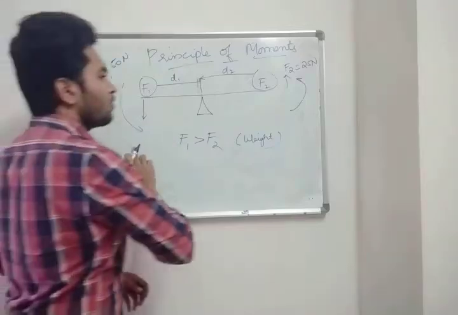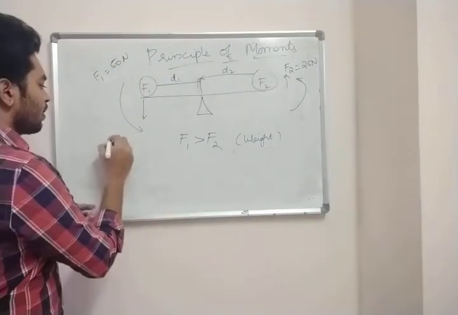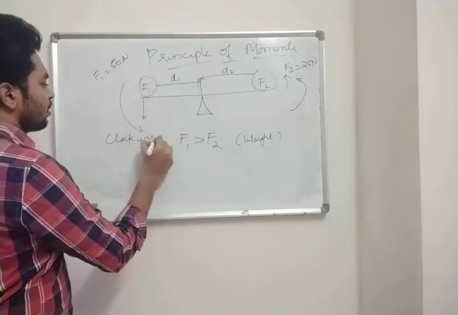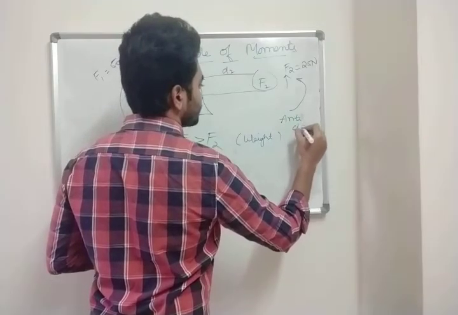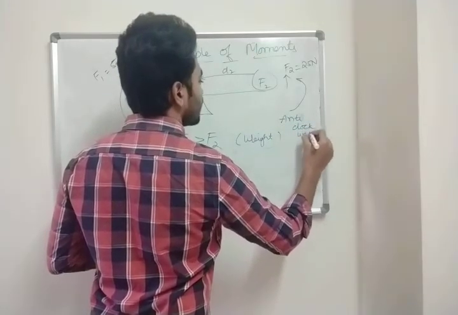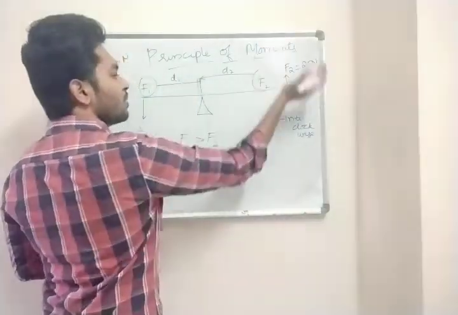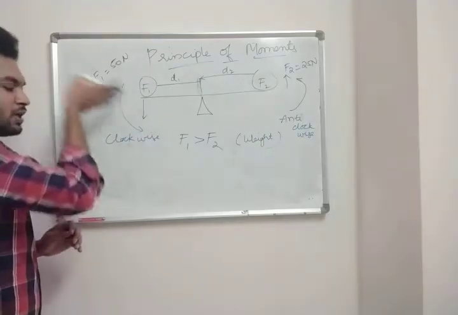Now which is clockwise, which is anti-clockwise? This is clockwise and this is anti-clockwise. Force is going up, so the direction will be anti-clockwise. Force is coming down, so the direction will be clockwise.